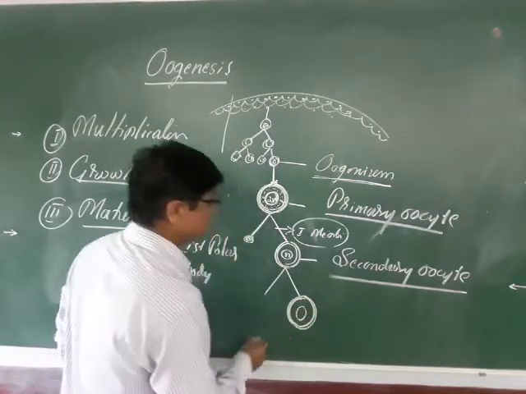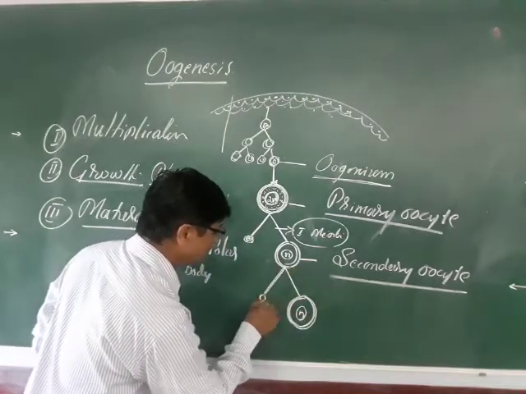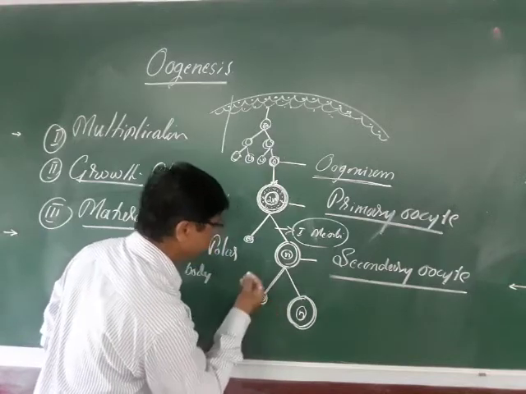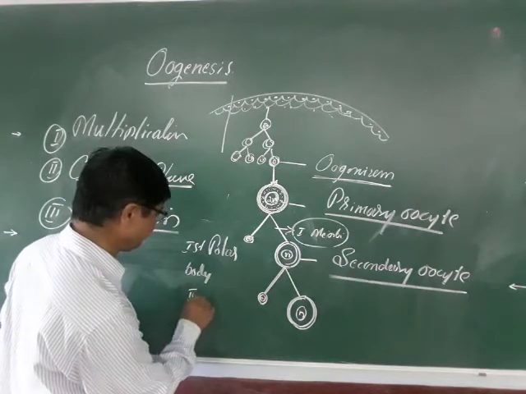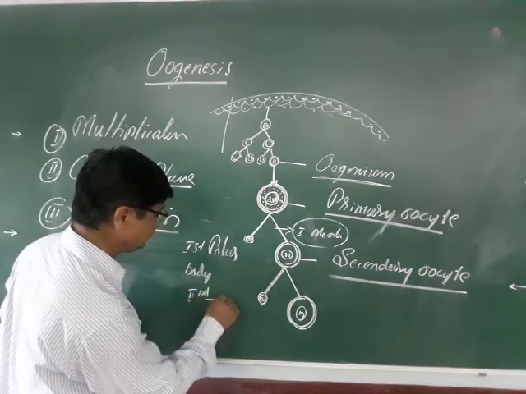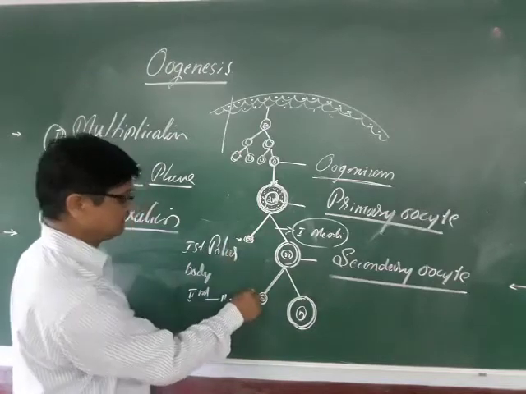With the nucleus, it is again able to produce one more small body, and this is called the second polar body. This is the first one, and this is the second one.